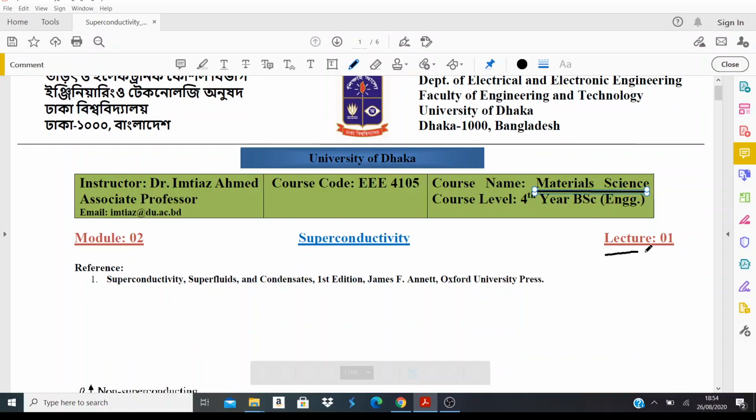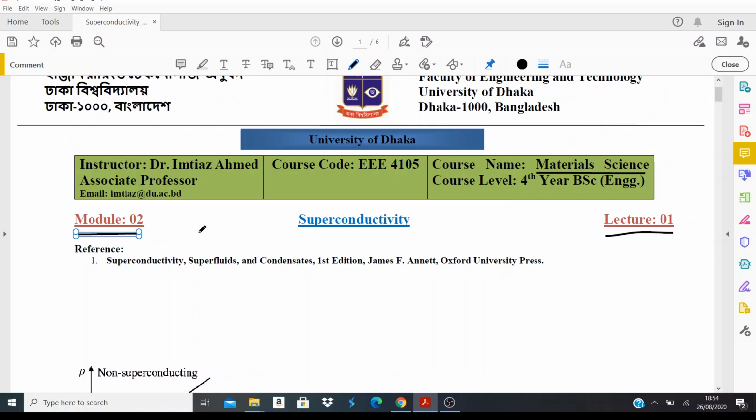This is lecture 1 in module 2 and the central topic of discussion is superconductivity. For this lecture, I will use this classic textbook from James Annett, published by Oxford University Press, and the book has the title Superconductivity, Superfluids and Condensates.